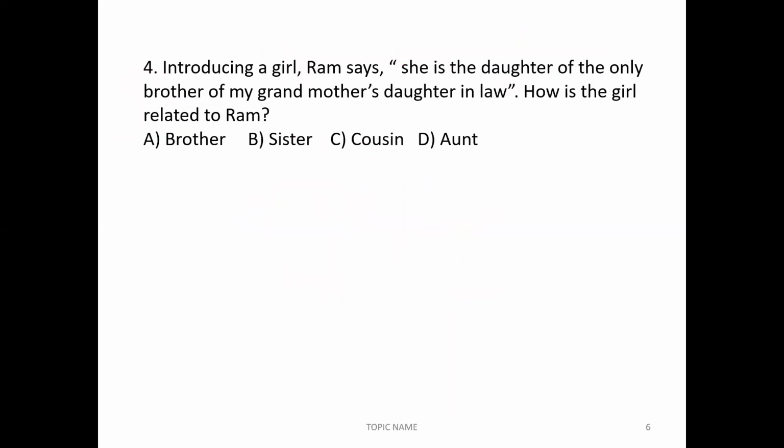Moving forward to next question. Introducing a girl, Ram says she is the daughter of the only brother of my grandmother's daughter-in-law. Who is saying? Ram is saying. Here the person Ram. Now split here. My grandmother's daughter-in-law. Daughter-in-law is nothing but son's wife.